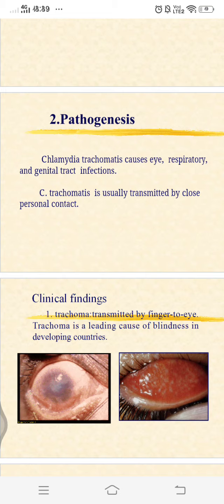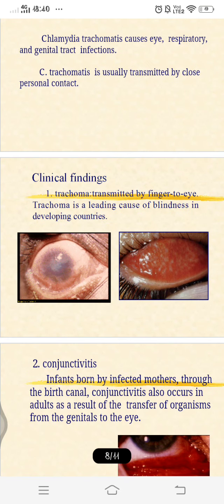So in the eye it may cause trachoma, inclusion conjunctivitis, and ophthalmia neonatorum, that is in neonates. In the genital tract in males it causes urethritis, epididymitis, proctitis. In females it causes urethritis, cervicitis, proctitis, salpingitis, and also infertility. In the respiratory tract it may cause pneumonia of infants, pharyngitis, pneumonia, and also psittacosis. So these are all the infections caused by this microorganism, chlamydia.